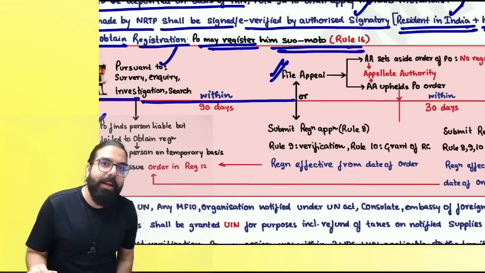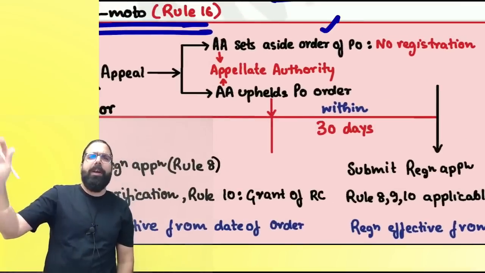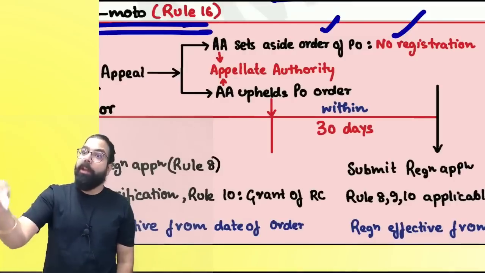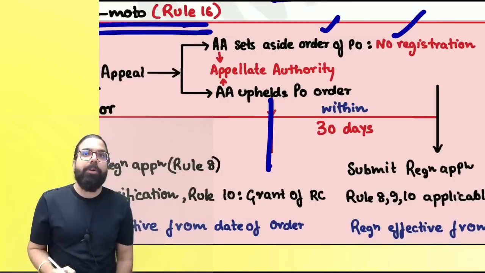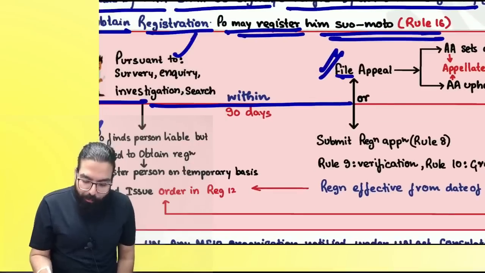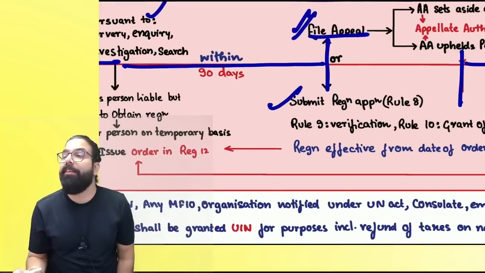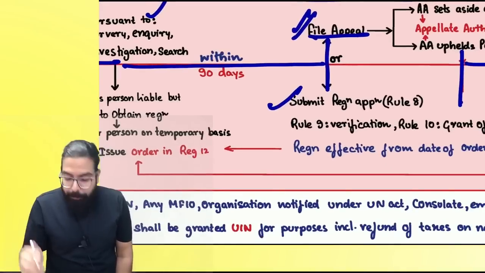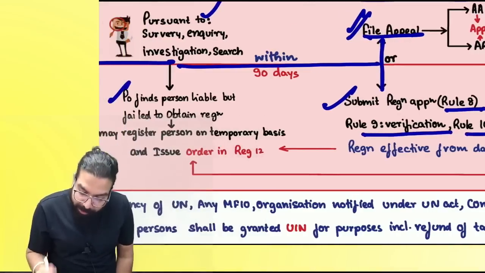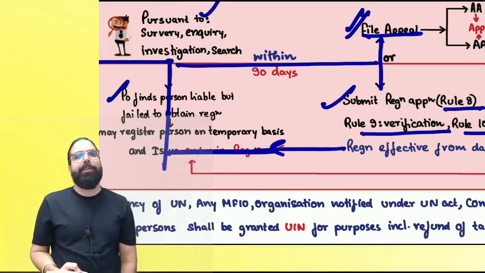If you go online and file an appeal, appellate authority tells, hey, proper officer is telling nonsense, registration not required, then don't take. If appellate authority told that you have to take registration, then once appellate authority order comes, within the next 30 days, you have to take registration. Either you go for an appeal, or if you don't go for an appeal, then you have to go online, fill your form GST REG 01. Application has to be given, verification will happen, and registration certificate will be granted. But here registration will be effective the day REG 12 was issued by the proper officer.